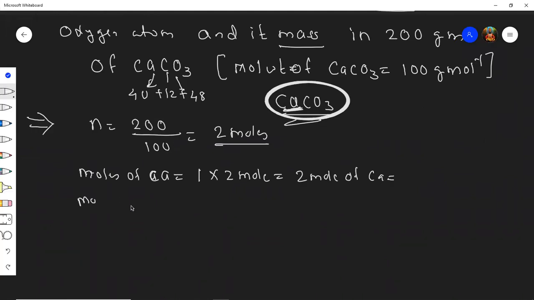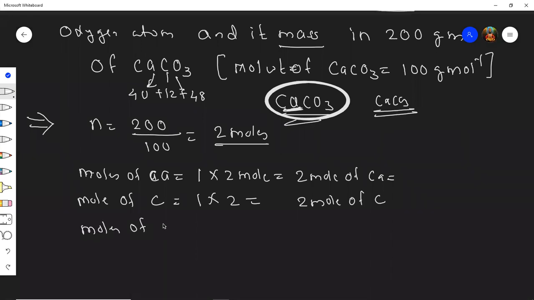See here, students, this formula C means 1 mole. So here it is 2 moles. So 1 into 2, again you will get 2 moles of carbon. For moles of oxygen, according to this formula it is 3, but here it is 2 moles. So this is 6 moles of oxygen.